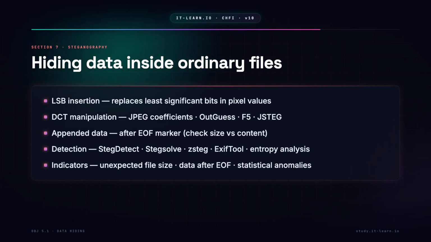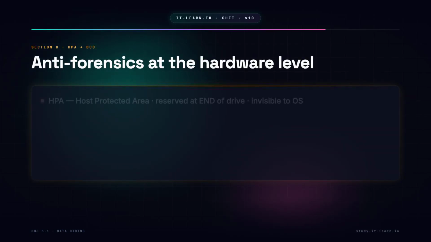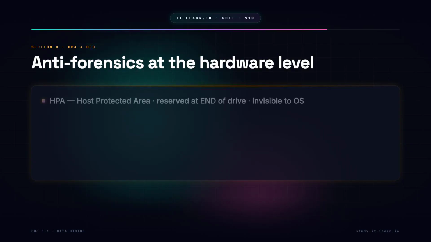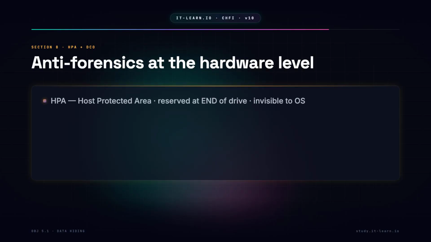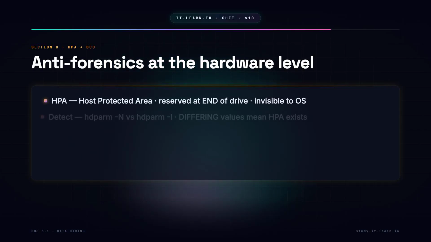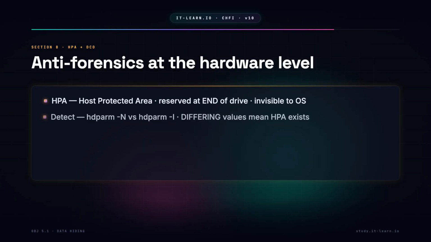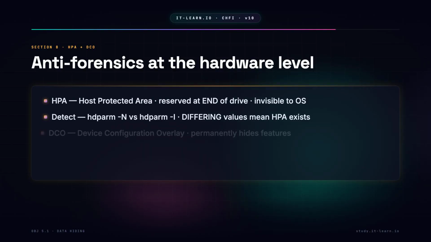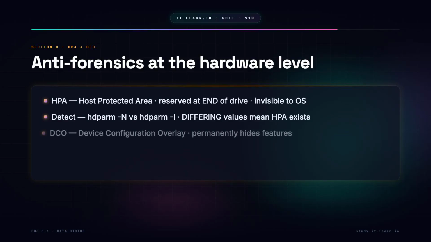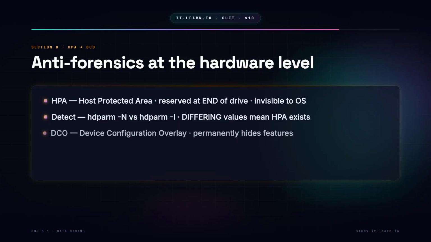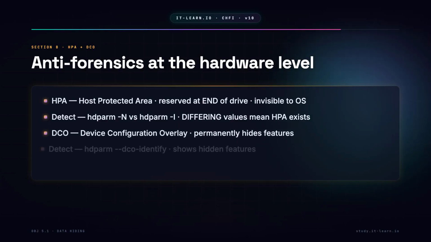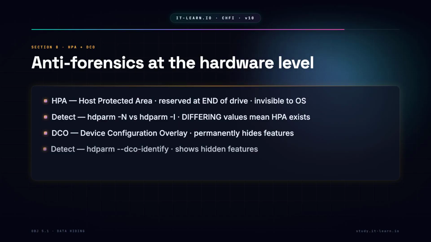Indicators: unexpected file size, data after EOF, statistical anomalies, metadata inconsistencies. HPA and DCO, anti-forensics at the hardware level. HPA, Host Protected Area, reserved at the end of the drive, not reported in normal capacity queries. Set with ATA SET MAX ADDRESS commands. Vendors use it for diagnostics. Attackers use it to hide entire file systems. Detection: hdparm -N shows max user accessible sectors. hdparm -I shows advertised drive capacity. If these values differ, HPA exists.